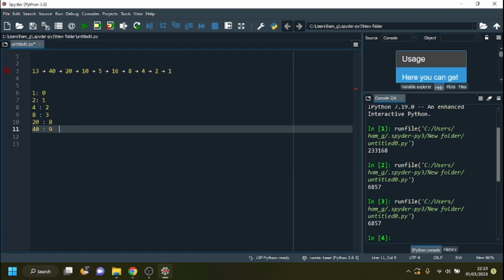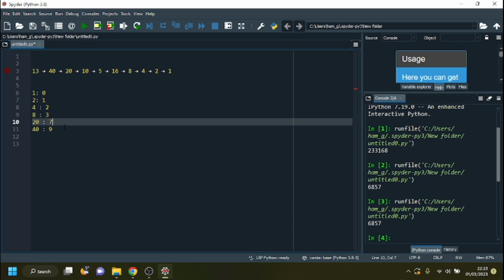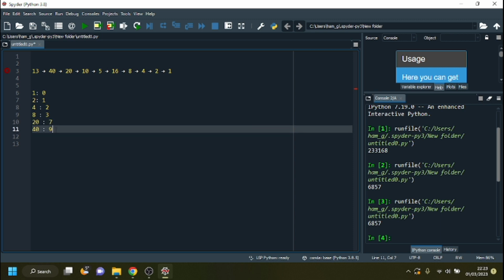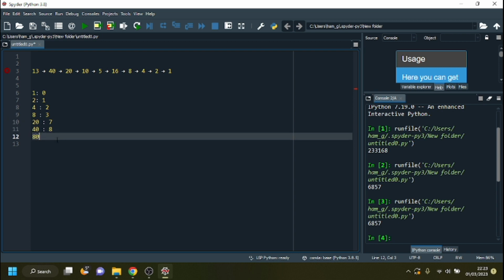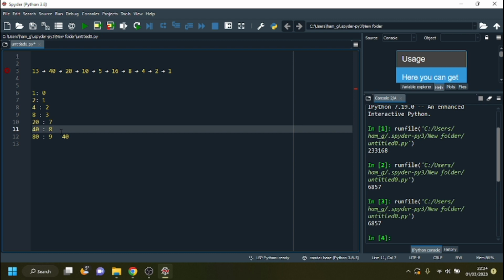1, 2, 2, 3, 4, 5, 6, 7. It should be 7 and 8. There we go. So 20 has 7, 40 has 8. Obviously when we come to 80, we know that's going to have 9 because it's just a chain to 40 plus the 8.